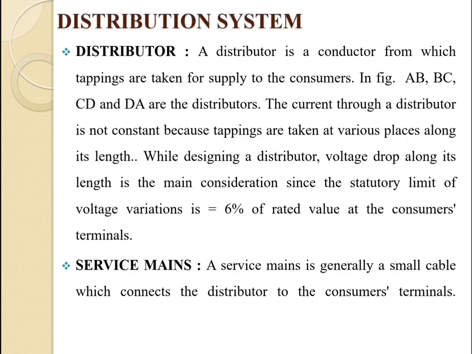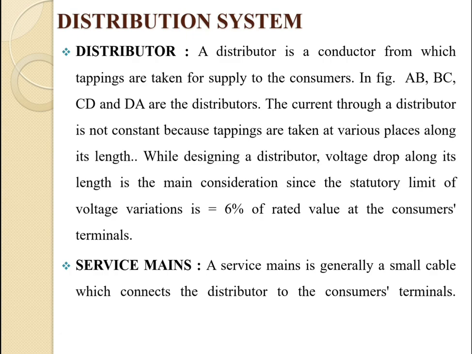The current through a distributor is not constant because tappings are taken at various places along its length. While designing a distributor, voltage drop along its length is the main consideration, since the statutory limit of voltage variation is plus or minus 6% of the rated value at the consumer terminals.